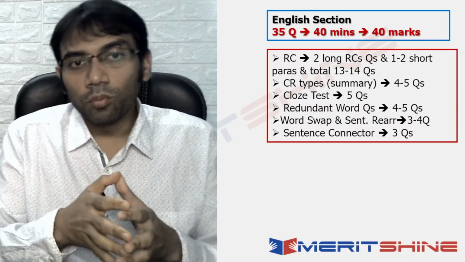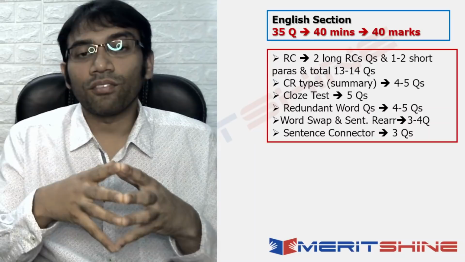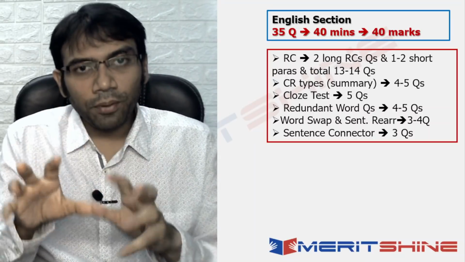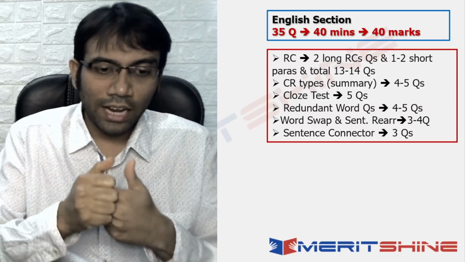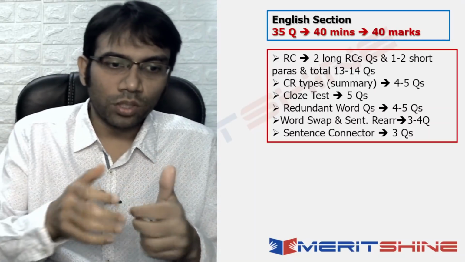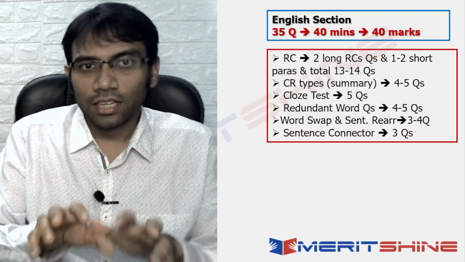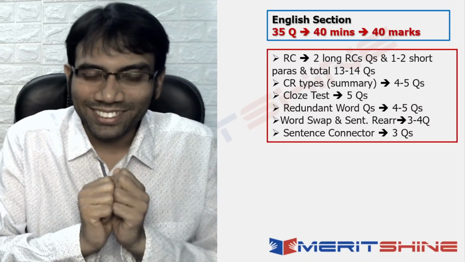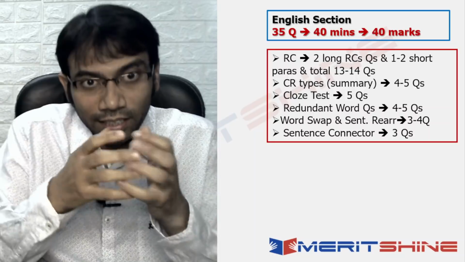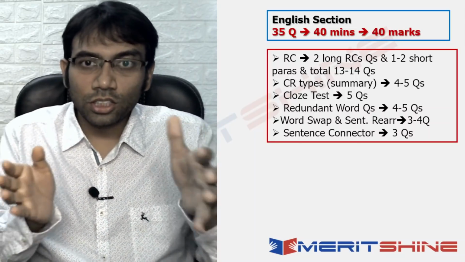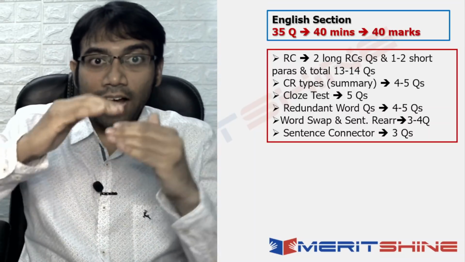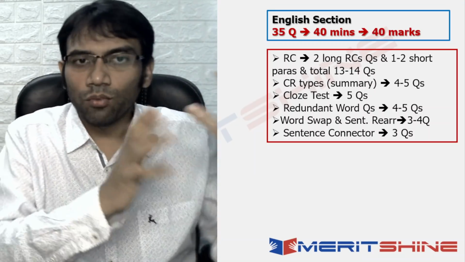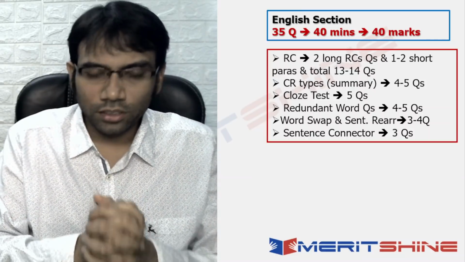So if these were the 2 marks questions, these were the questions that could have fetched you 8 to 10 marks. Okay, right. Now surprisingly, what they also said, and it was corroborated by multiple students, was that the CR type questions in English were easier than the CR type questions in the reasoning section. Okay. So if you see the critical reasoning application questions, there were 4 or 5 in reasoning as well as in English. And the English ones were more doable than what were there in the reasoning ones.